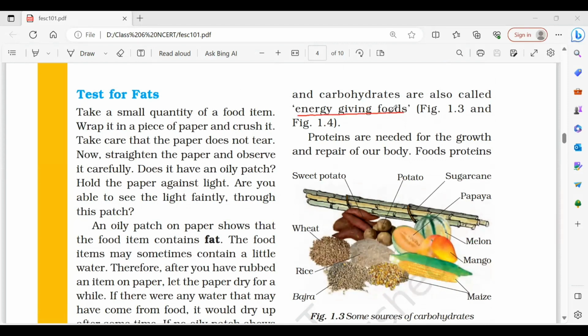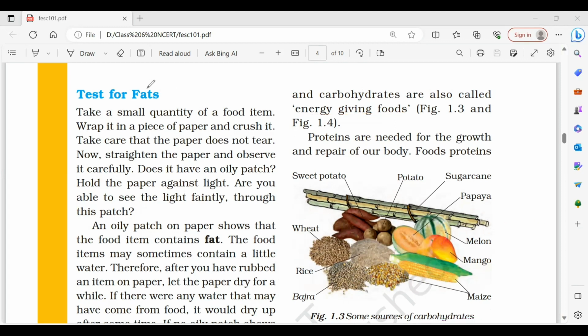Since fats and carbohydrates हमें energy provide करते हैं, that's why they are called energy giving food. Now we will be looking at some sources of carbohydrates. Like for example, you can see in the images, mango, melons, corn, maize, bajra, rice, sweet potato, sugarcane, papaya, all these are some excellent sources of carbohydrates. So if we are eating these foods, we are going to supply our body with a good amount of energy.